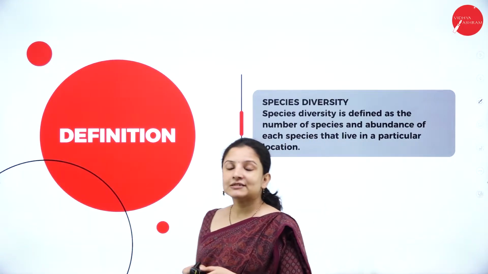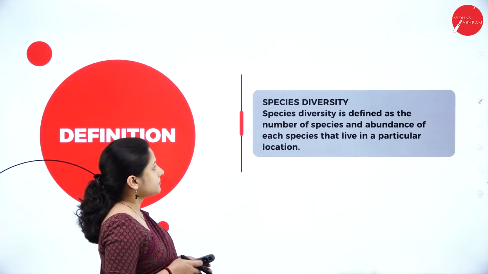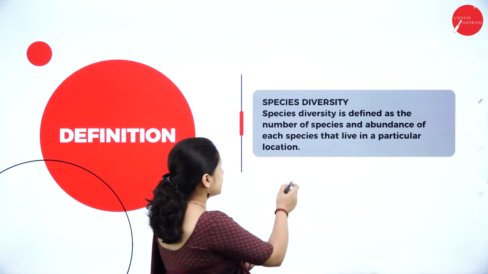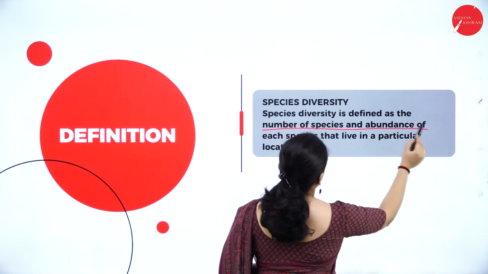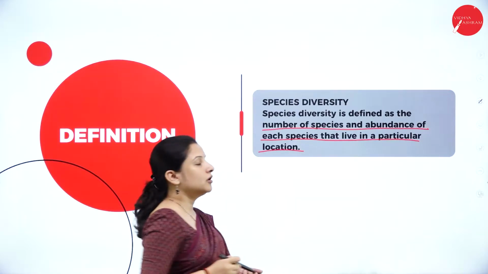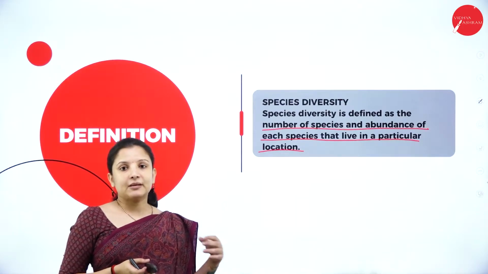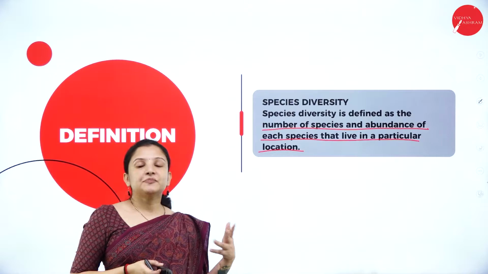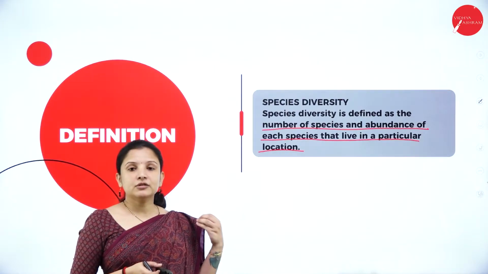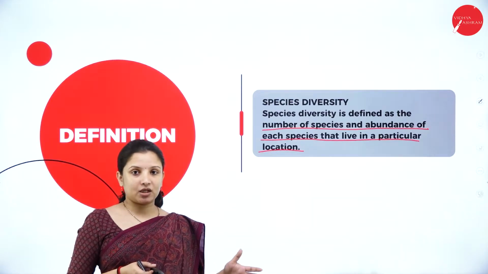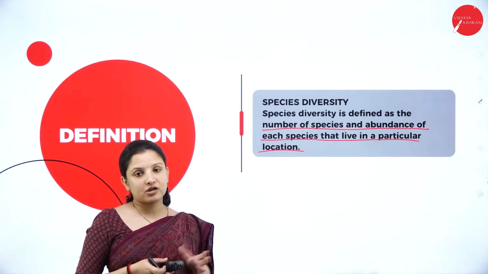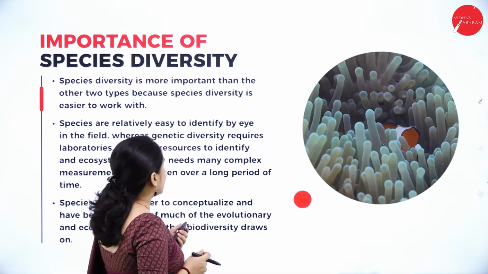Next, talking about species diversity. Species diversity is defined as the number of species and abundance of each of these species that live in a particular location. So for example, species of a butterfly, species of a tiger, species of a cat. So like that. So different types of species in that particular location, or the difference in the species in that particular location, we call it species diversity.